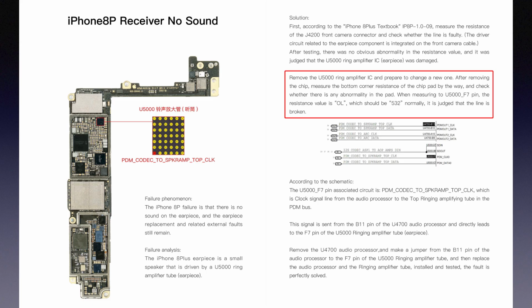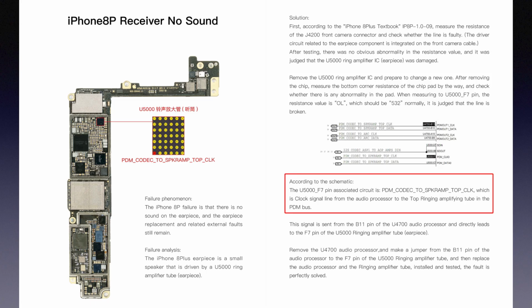After removing the IC, measure the bottom corner resistance of the IC pad by the way, and check whether there is any abnormality in the pad. When measuring pin F7 of U5000, the resistance value is OL, which should be 532 normally. It is judged that the line is broken.